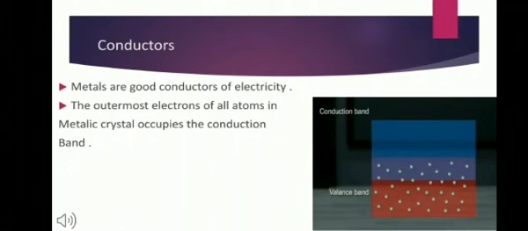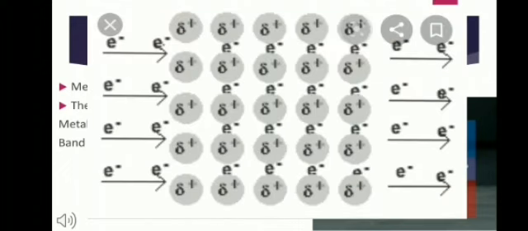Now, metals are good conductors of electricity. The outermost electrons of all the atoms in metallic crystals occupy the conduction band. The number of electrons in the conduction band of a metal is large. Hence, metals are good conductors of electricity. Now, the band formation in metallic conductors results from the delocalization of the outermost electrons of all the metal atoms, leaving behind metal cations.